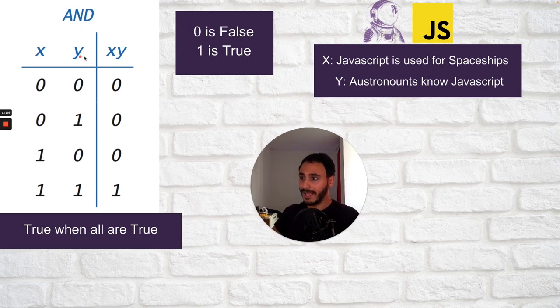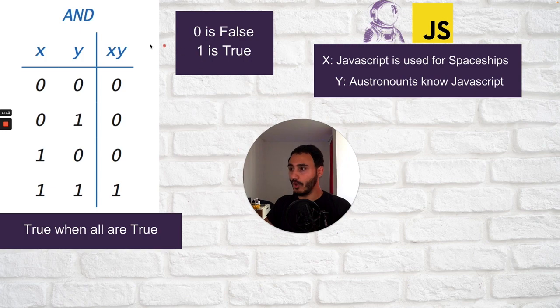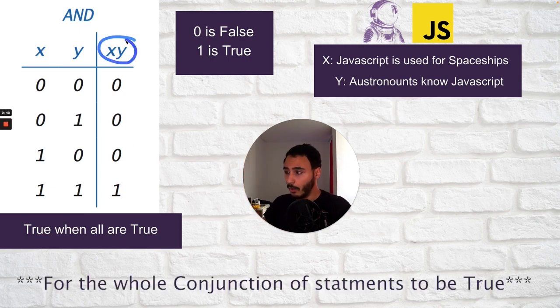So if you got X and Y, for example, JavaScript is used for spaceships, and astronauts know JavaScript. The only case where X and Y together, XY meaning X and Y, is true is when X is true and Y is true. If X is false but Y is true, then this is false, because AND requires that every single element the operation is used on should be true for the whole statement to be true.